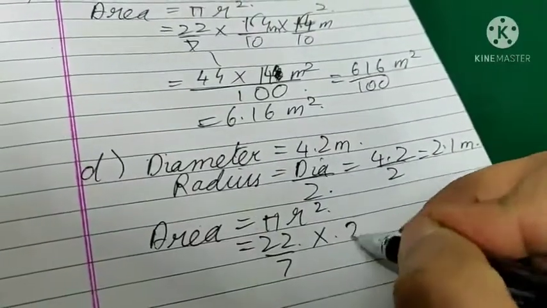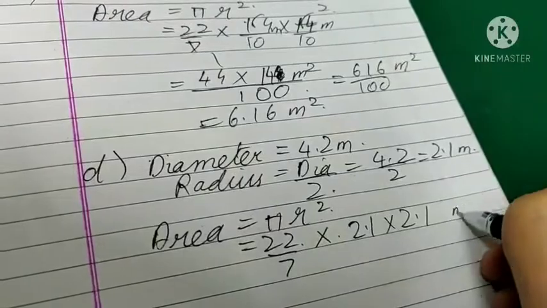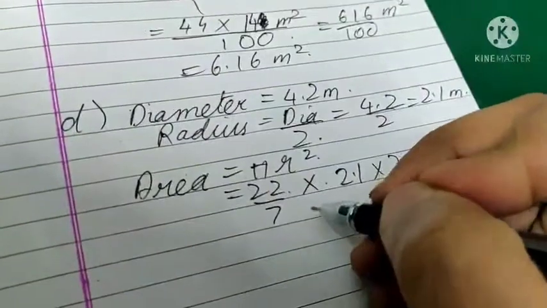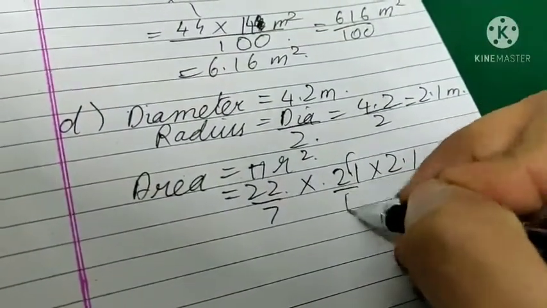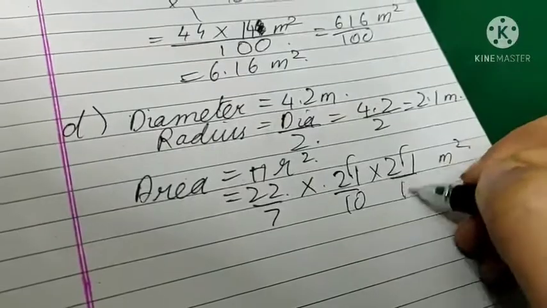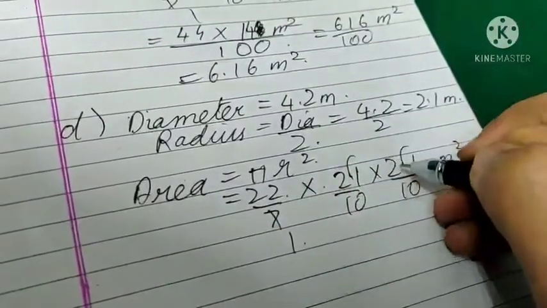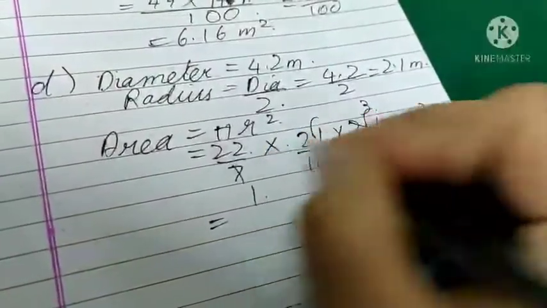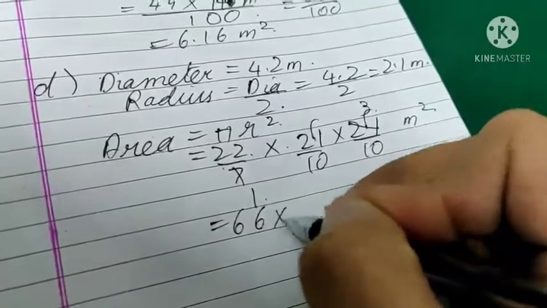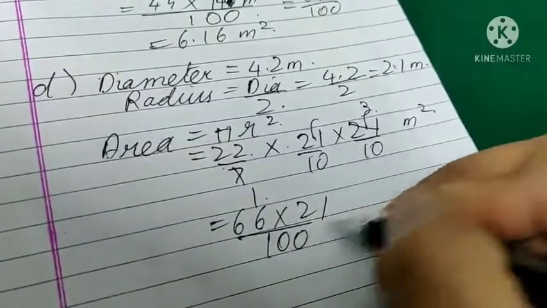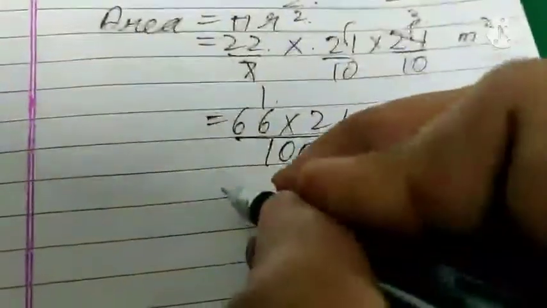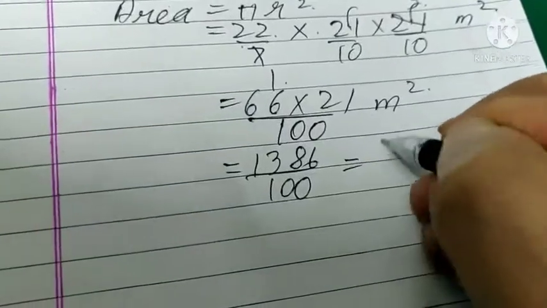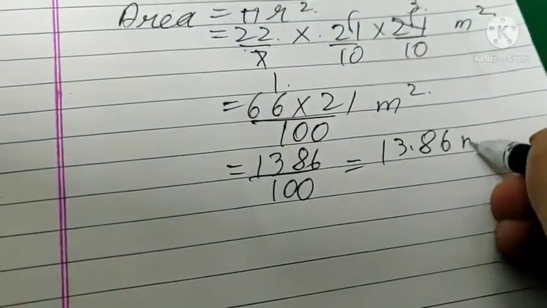R square is 2.1 into 2.1 meter square. Okay, so 7 1s are, 3s are. You are left with 22 into 3, 66 into 21 upon 100 meter square. So this is 1386 upon 100, so 13.86 meter square.